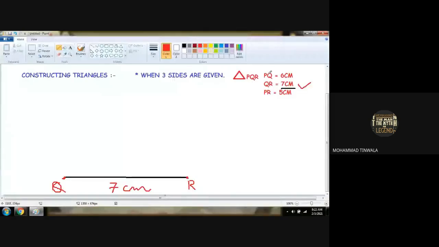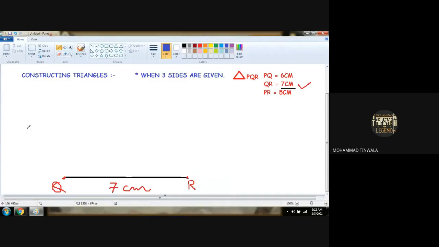PQ and PR are left. So we are supposed to find P. PQ is what? 6 centimeters. So we will open our rounder and pencil.